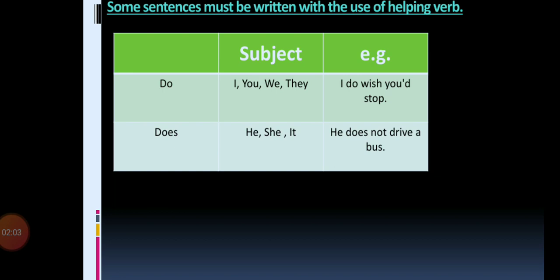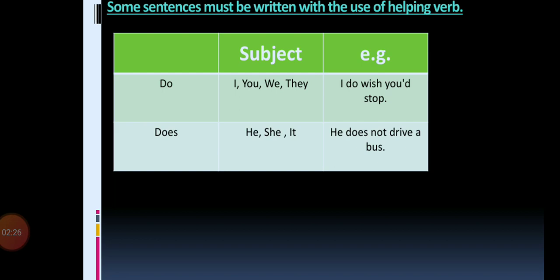But whenever it is he, she, it, which means the third person singular subject, in that case we have to use does. In that case we can't add only s to the verb; we have to add es to do, making does. This is an exception for this verb.